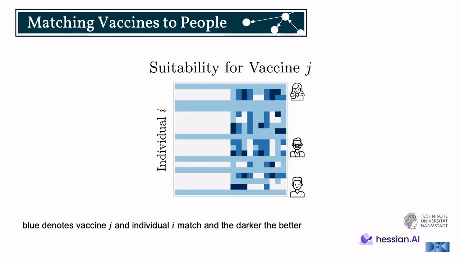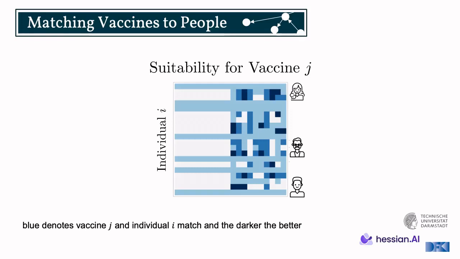The darker shades of blue mean that, for example, this elderly gentleman in the middle of the image has some dark blue shades, and these are particularly suited. Maybe it's a certain type, or even a certain brand of vaccine, given the medical record or whatever kind of properties we choose to model here. This is by all means a synthetic example, chosen as a reasonable real-world inspired data set, but it's not real-world based.